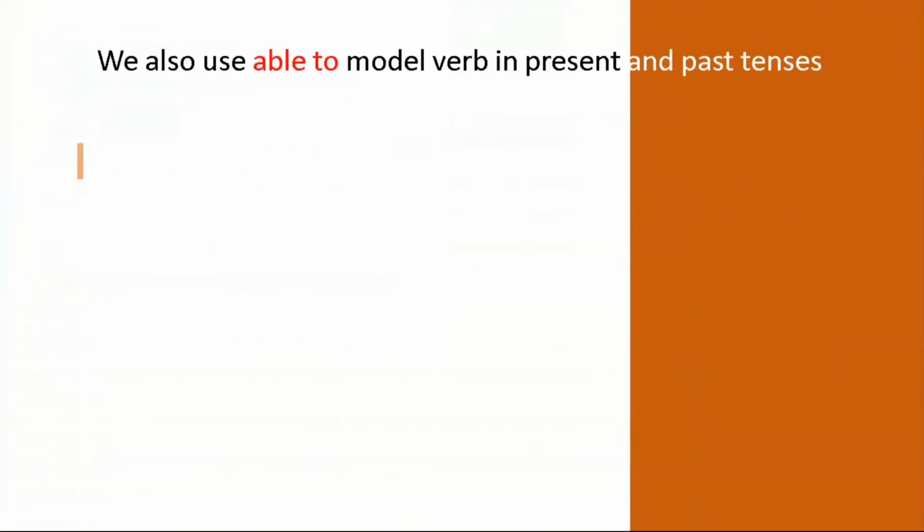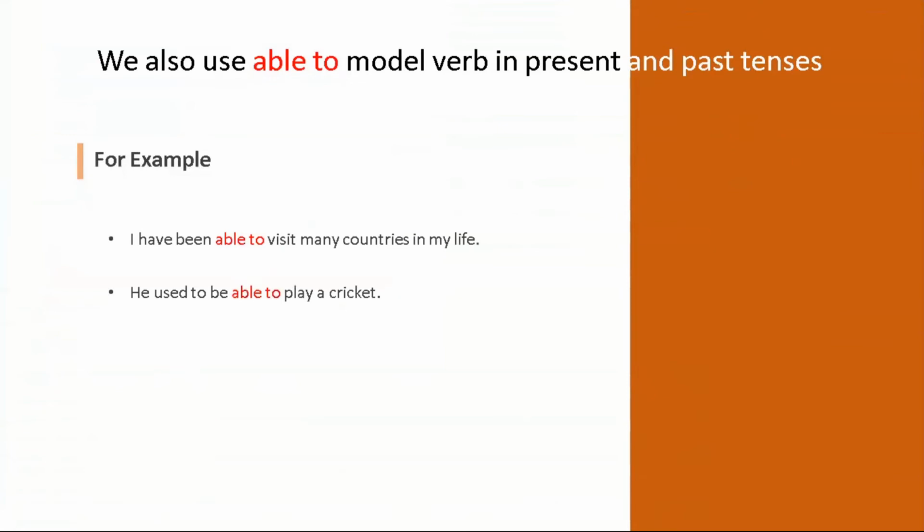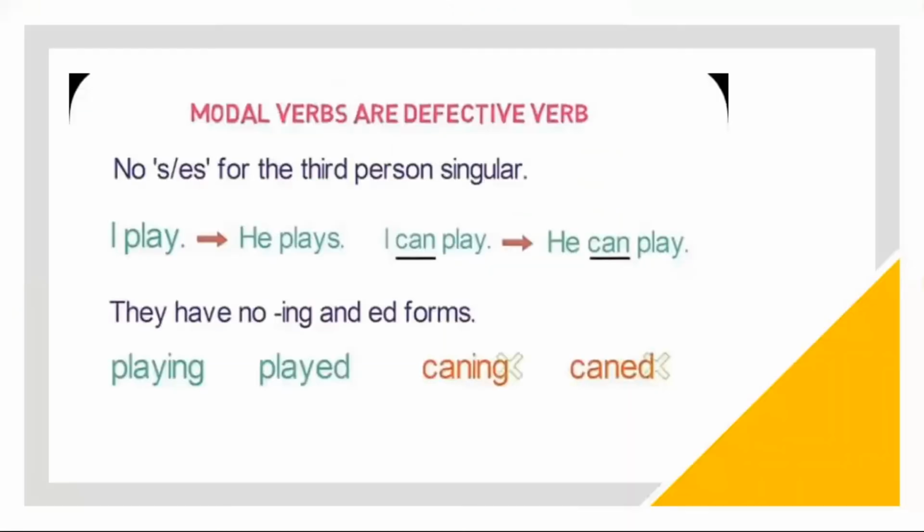We use able to modal verb in present and past sentences. For example, I have been able to visit many countries in my life. Another is he used to be able to play cricket. So able to is used both in present sentences and past sentences.